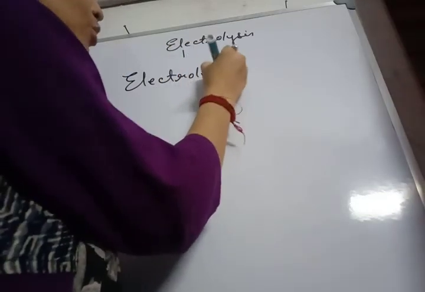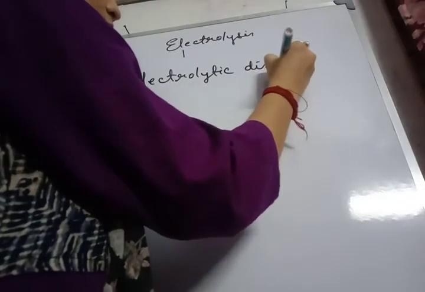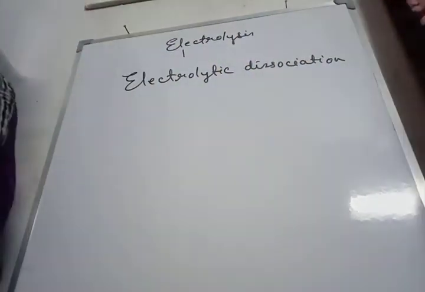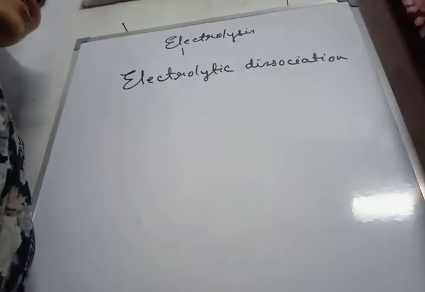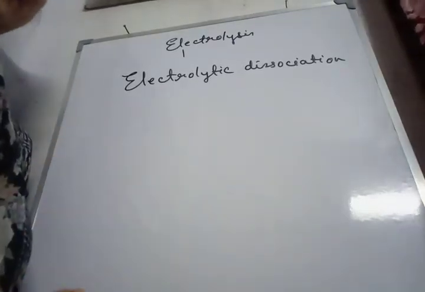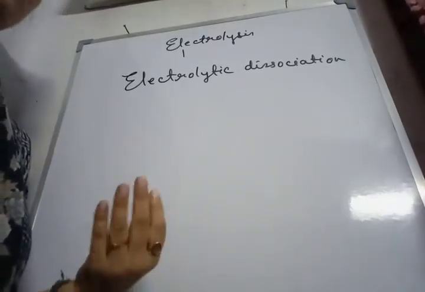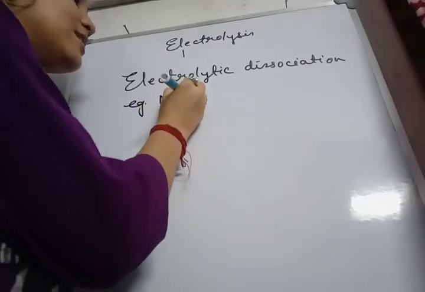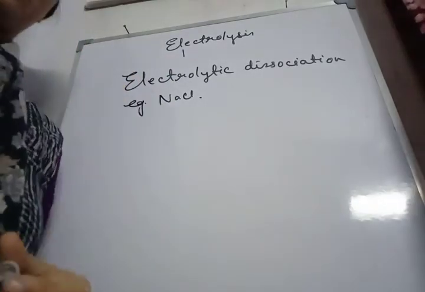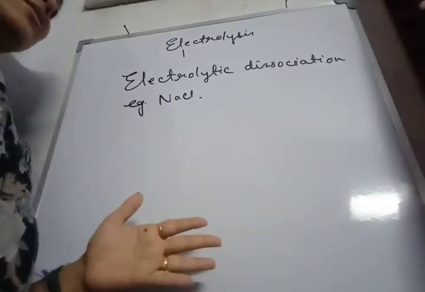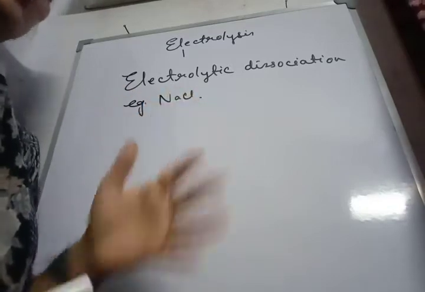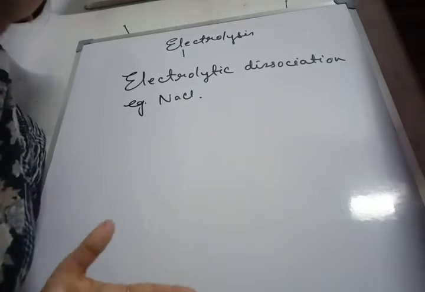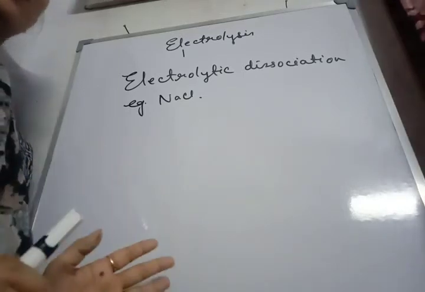Electrolytic dissociation. Now what is electrolytic dissociation? It is a process in which an ionic compound breaks into ions in its aqueous solution or molten state. We need to know that ionic compounds in their solid state never conduct electricity, but in their aqueous or molten state, they conduct electricity. For example, NaCl in solid state does not conduct electricity. Why does it not conduct? Because in the solid state, the ions, that is sodium and chloride ions, are held together by a strong force of attraction, due to which the ions are not free, they cannot move. So they will not conduct electricity.